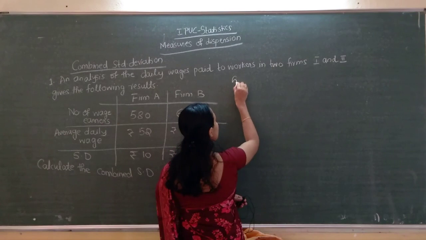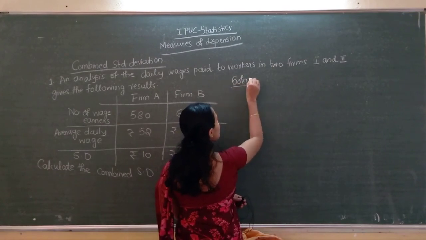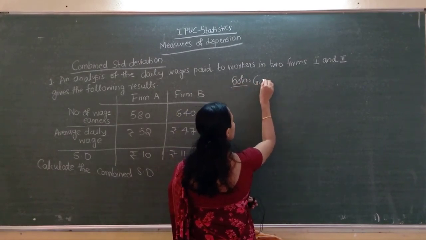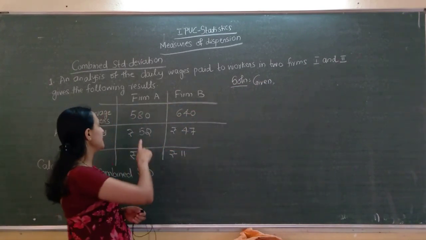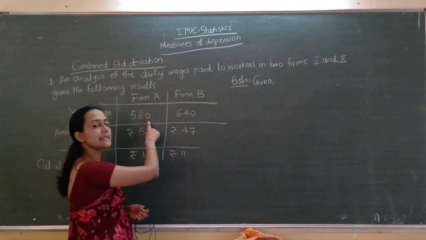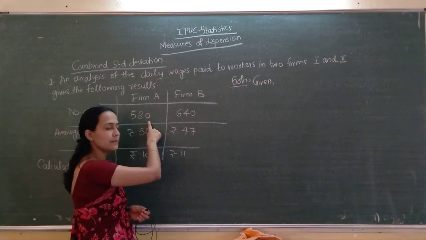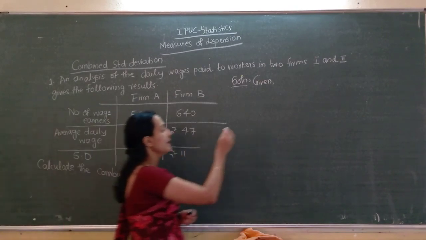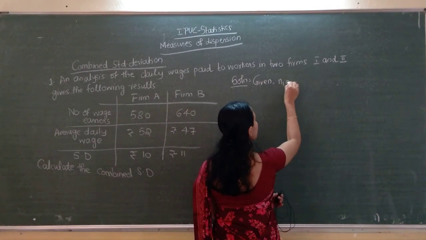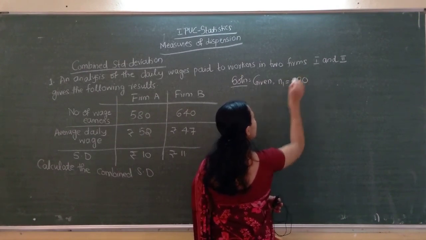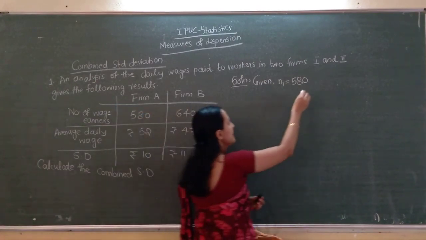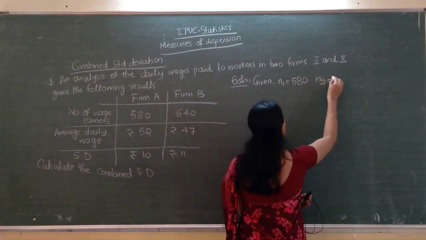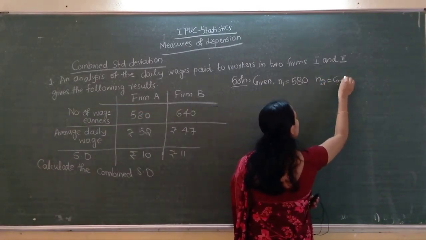So, solution I will write here. Solution given. First you have to write what is given. The number of wage earners means the number of observations in the first series. It is N1. N1 equal to 580. This is N2, firm B, number of employees. N2 equal to 640.